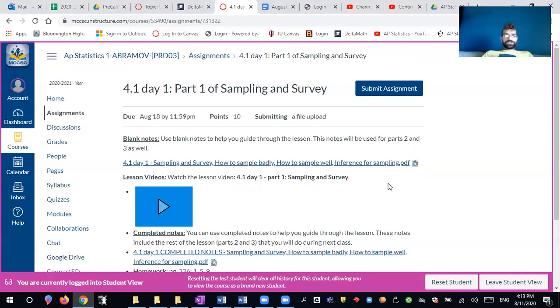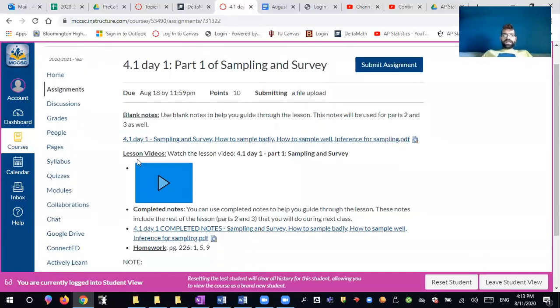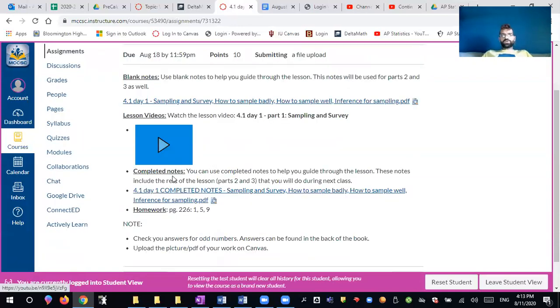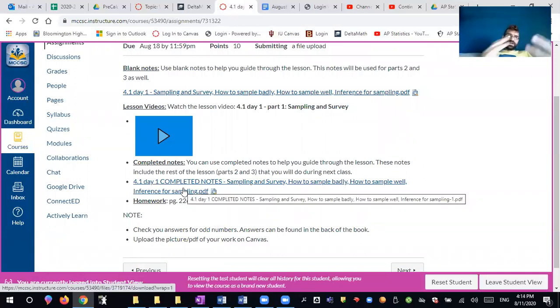If you have a printer at home, you can print those out. If you have the capability to write on the device, you can write on those notes. If you don't have those capabilities, that's okay. You can just take notes on a separate piece of paper, or not take notes at all, which I would not recommend. I would recommend you take some kind of notes, of course, but I do have blank notes provided for you. Then there's a lesson video, so you will have to watch it while taking the notes. I also will be posting completed notes, so the notes that I've been using to make the video, I will be posting them, so you will have the notes available that are completely filled out.